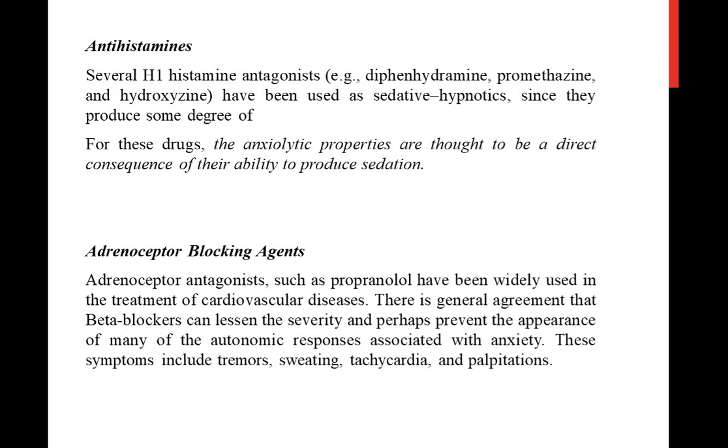Now coming to the antihistaminic drugs, although we are going to study this chapter next semester, that is the autacoid histamine, histamine is an autacoid, a chemical, as we have already gone through. Histamine has three different types of receptors, H1, H2 and H3. H1 is responsible for the allergic effect, clear, allergic effect. So the several H1 antihistamine antagonists are mainly used as anti-allergic drugs. They have also been used as sedatives and hypnotics.